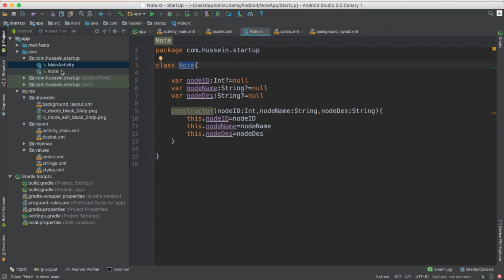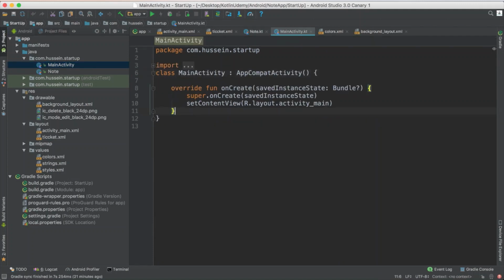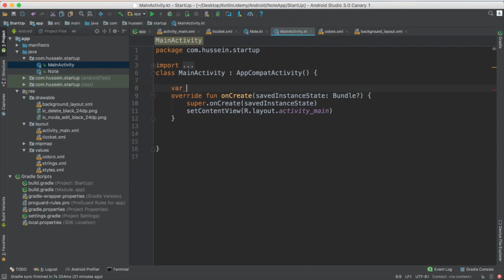Now I go to the main activity, and here I would add list of nodes. Let me just, as dummy data, define here my list view. So I say variable should be list for list of nodes.